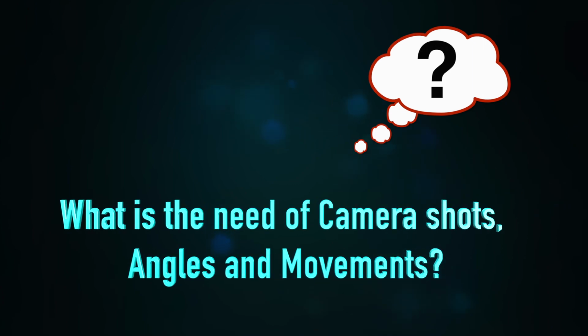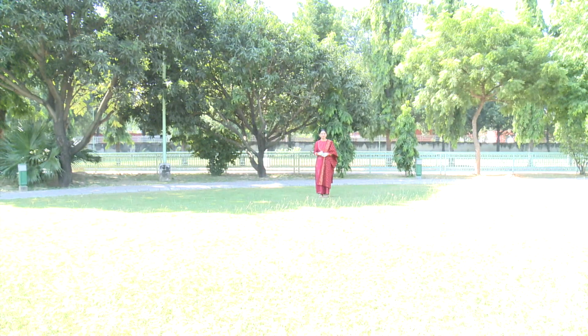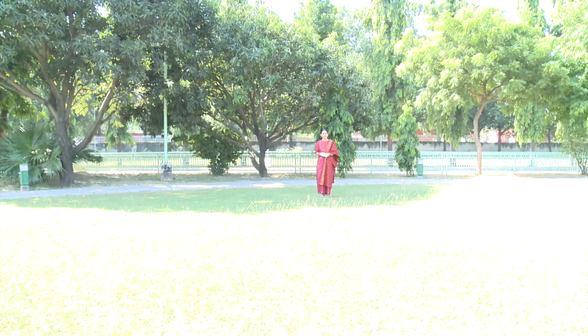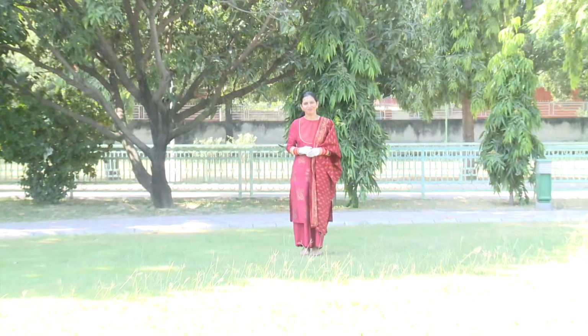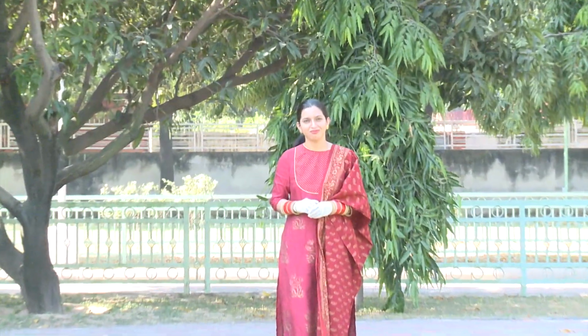Now the question arises, what is the need of camera shots, angles and movements? The answer is, we can take an example from ourselves. When we see a person standing far away, we see a lot with that. Now to see him closely, we have to go to him. We have to go even closer to see the facial expressions of the person. In the same way, the camera will work. So camera shots have been made with this concept.